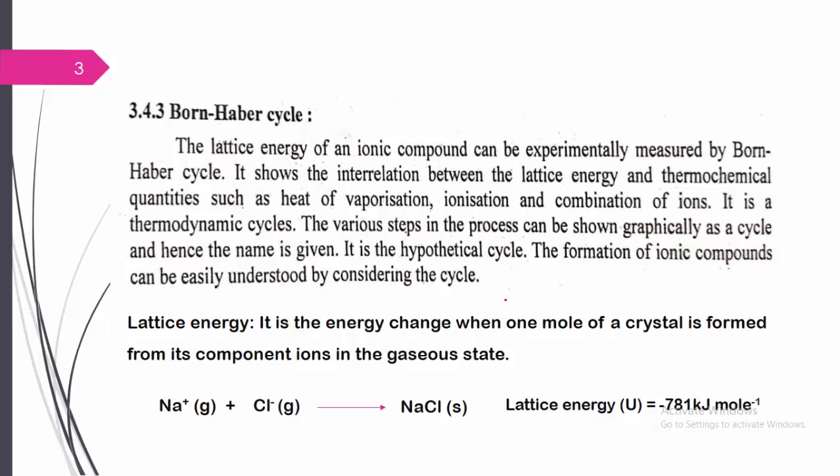It shows the interrelation between the lattice energy and thermochemical quantities such as heat of vaporization, ionization, and combination of ions.